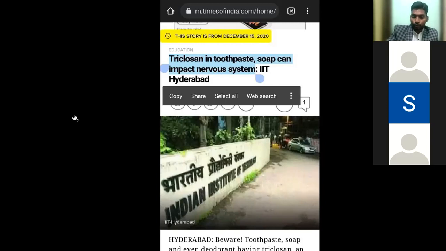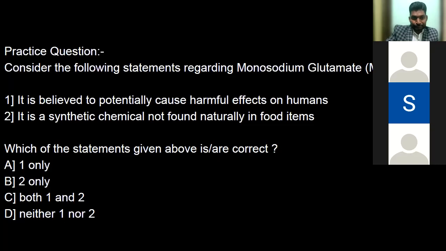Now, let's do a similar practice question again. Medha, can you read out the question? Yes, sir. Consider the following statements regarding monosodium glutamate. Number 1, it is believed to potentially cause harmful effects on humans. Number 2, it is a synthetic chemical not found naturally in food items. Which of the following statements given above are correct? A, one only. B, two only. All right, what do you think is the correct answer, guys?